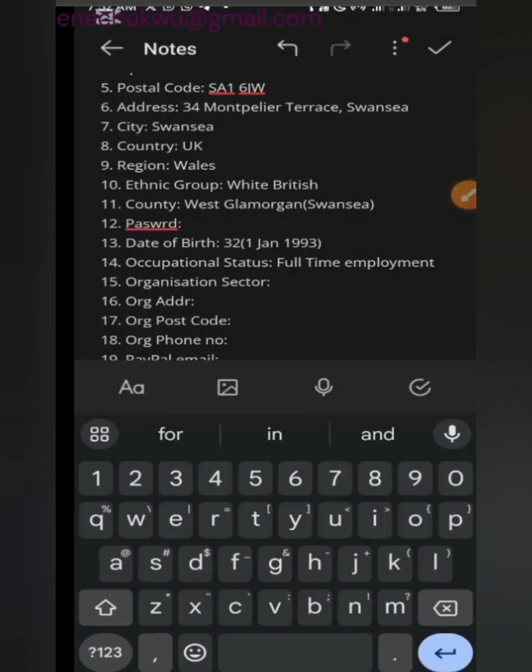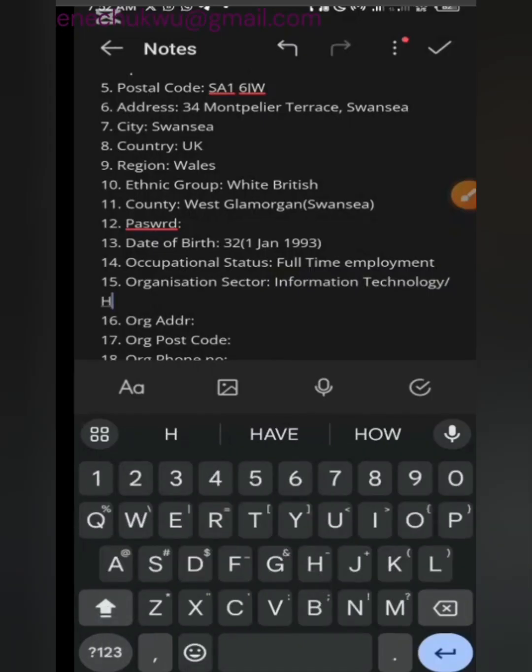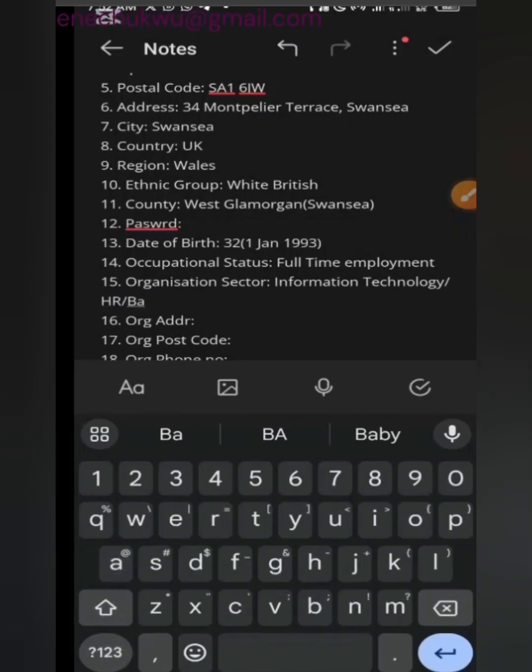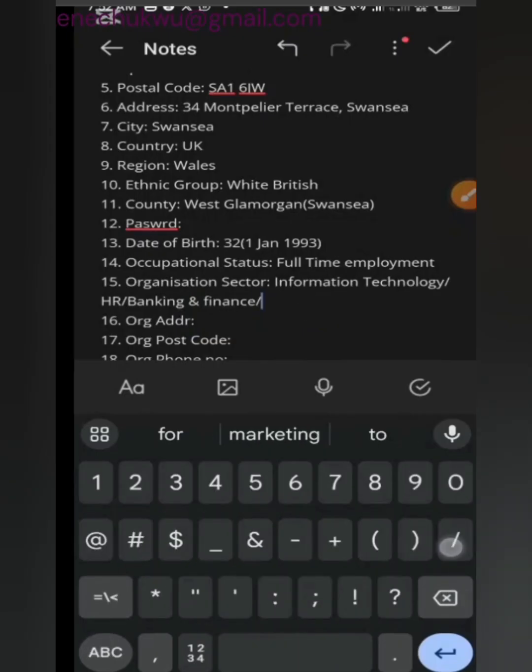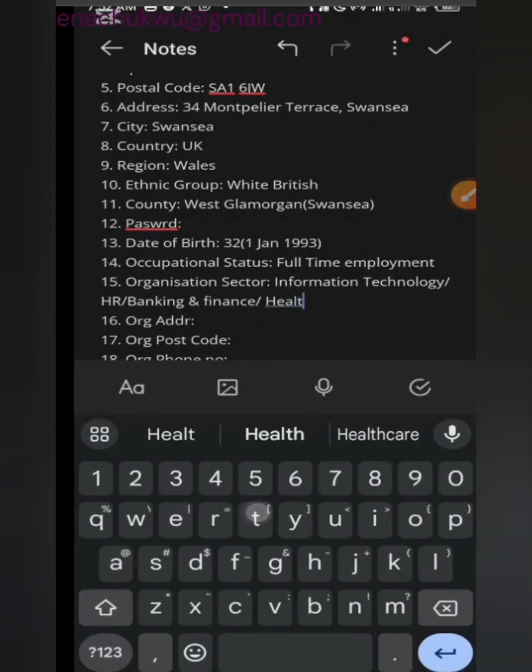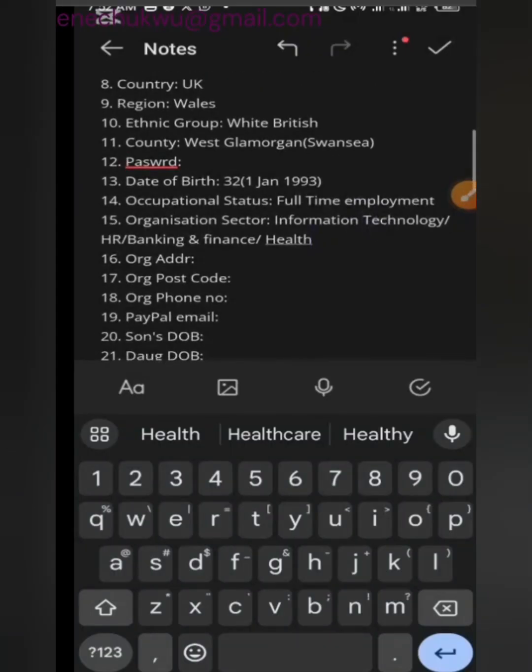Okay, very good. So I'm going to put information technology slash HR slash banking and finance slash health. You could pick any of the above, and anything you pick under them should be something on the health aspect or the information technology aspect of it.